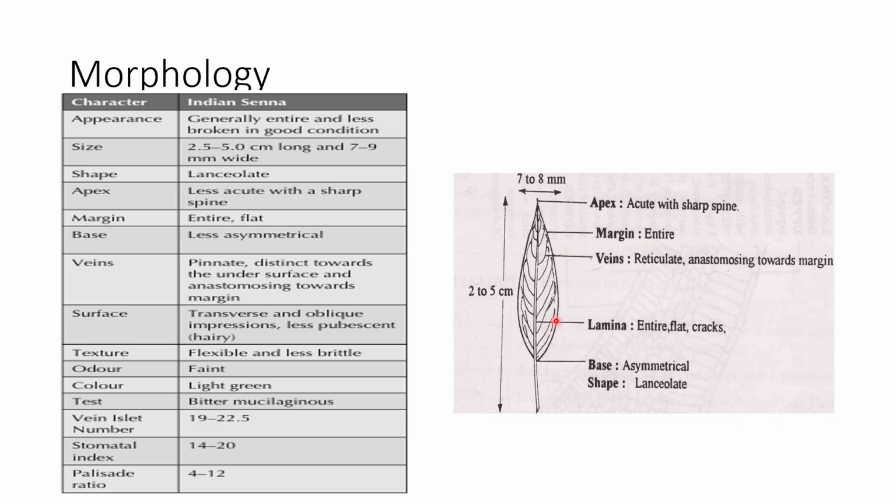margin. The surface shows transverse and oblique impressions and is slightly pubescent, that is hairy. Its texture is flexible and less brittle, the odor is faint, the color is slight green, and the taste is bitter and mucilaginous. Vein islet number is 19 to 22.5, stomatal index is 14 to 20, and palisade ratio is 4 to 12.